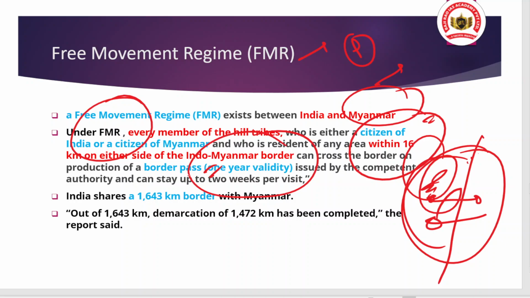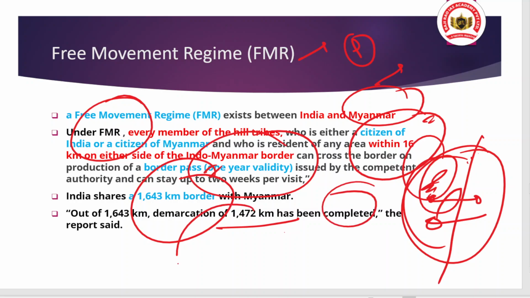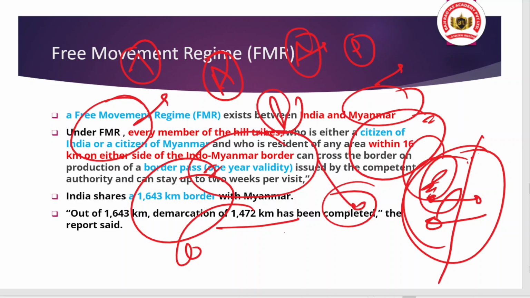Okay, so India shares 1643 kilometers of border with Myanmar, and about 1472 kilometers of border demarcation has been completed, and the remaining will be completed in the coming times. Okay, and tell me, arrange the states with respect to the length of border. Like we share borders with various countries, arrange them lengthwise from maximum to minimum.